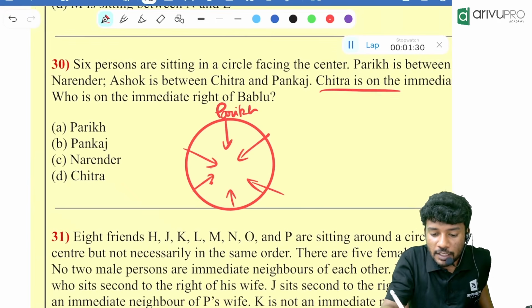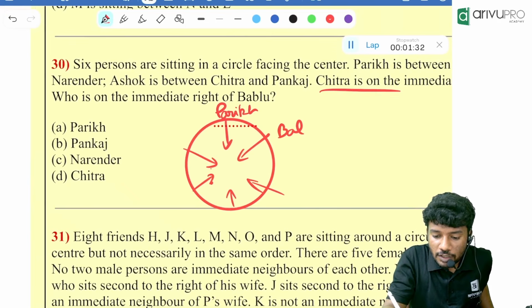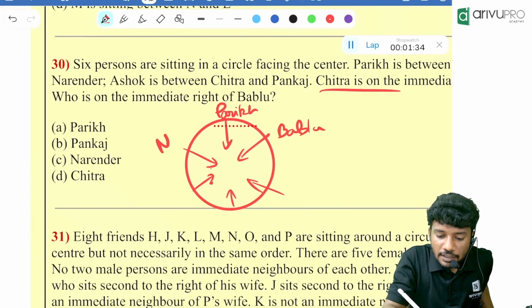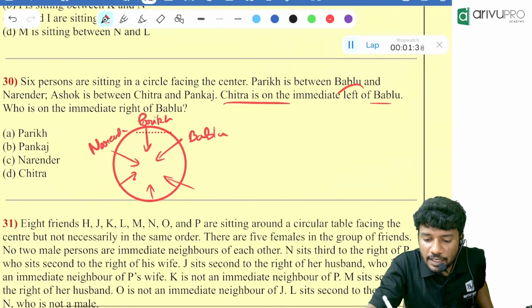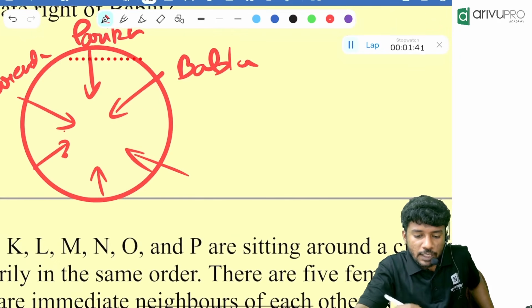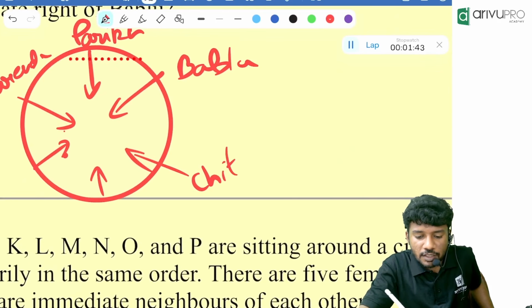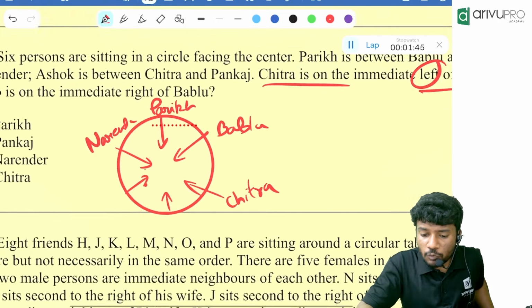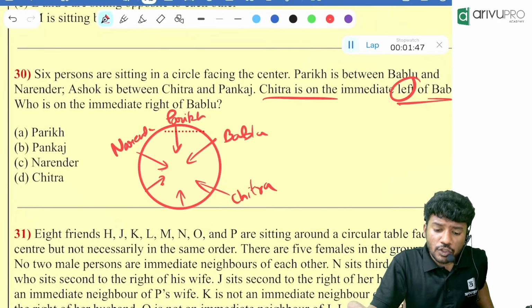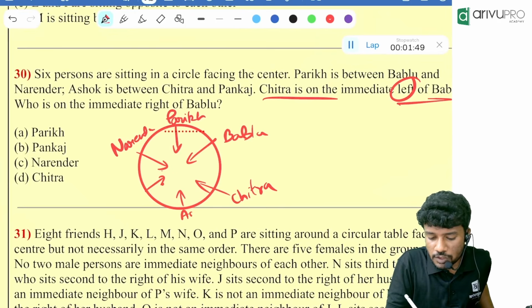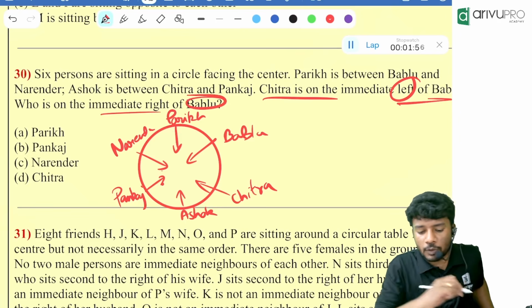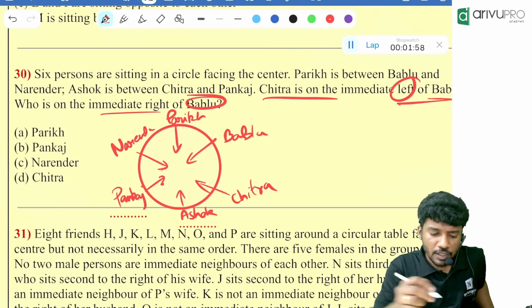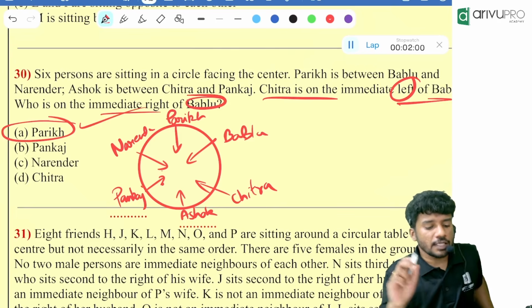You can go for Bablu is over here and Narendra is over here. Then you tell me Chitra is on the immediate left of Bablu. That means where will be the position of Chitra? Chitra is over here. Then what else is told in the question? Ashok is between Chitra and Pankaj. So Ashok will be over here and Pankaj will be over here. Now the question is, who is the immediate right of Bablu? Parik. Option E is the answer.